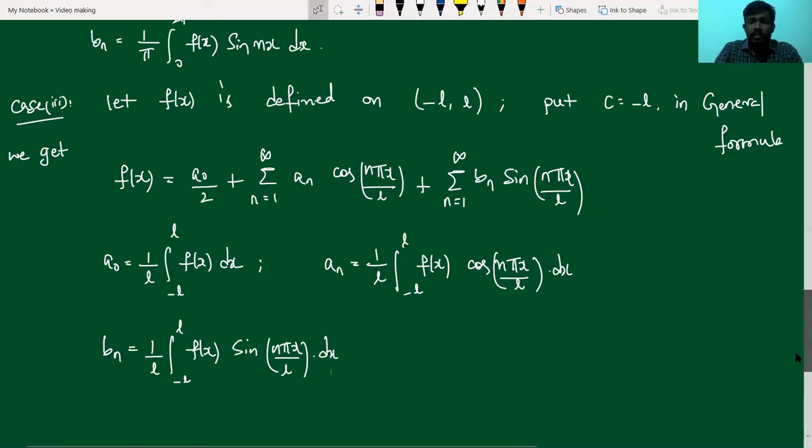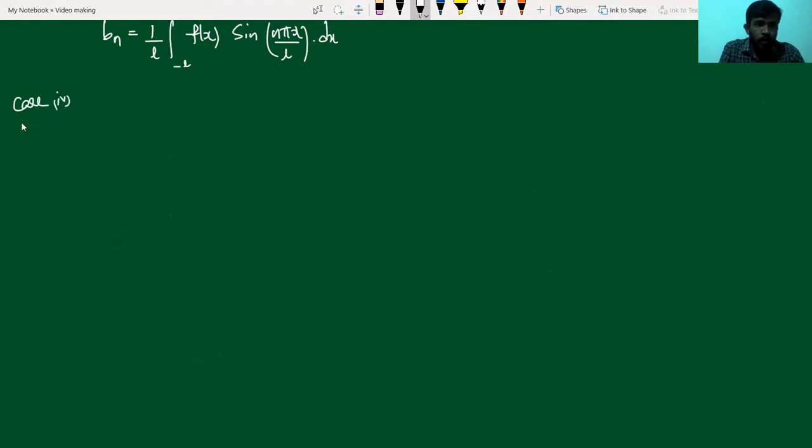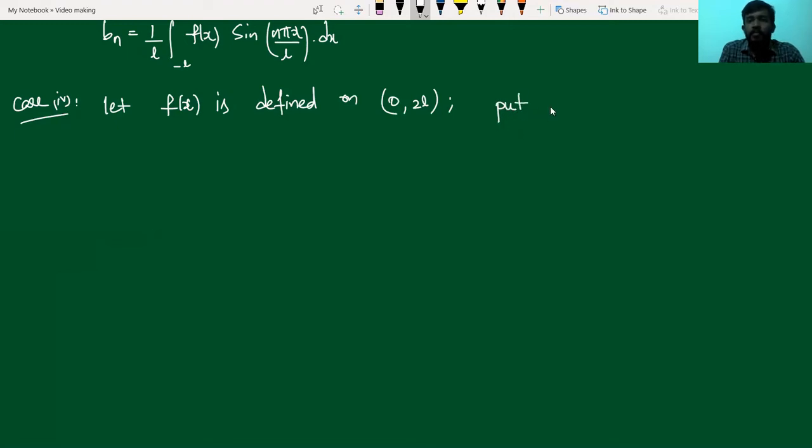Moving to the last case, the interval is 0 to 2L. Case 4: let f of x be defined on the interval 0 to 2L, where L is an arbitrary value. As we discussed in the previous video, we have to substitute c equal to 0 in the general formula.